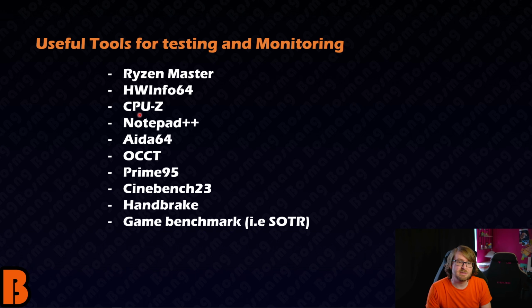You can also use CPU-Z. CPU-Z is good at just doing quick checks of things on your CPU, like what's your memory frequency running at? Is it? You can do an info printout, which I find very useful for CPU-Z. It has a little benchmark as well, a little stress test. So that's a useful tool. I've been using that for years.